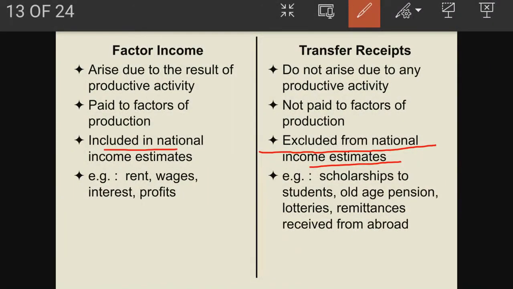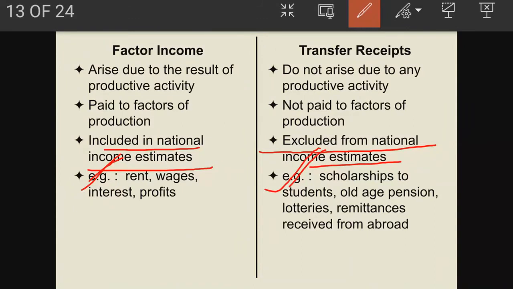We only include factor income. So anything which you earn, all these things are never included in national income. Only factor income will be included when calculating national income. Why? Because for factor income, the person or the household has performed some activity.